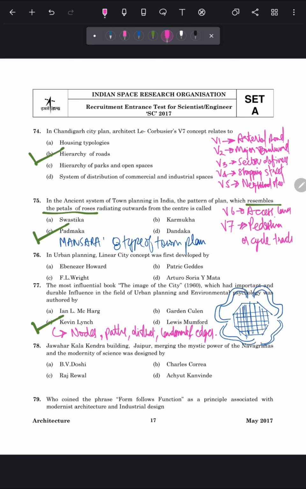Now move to the next question. Jawahar Kala Kendra building, Jaipur, merging the mystic power of the Navgrahas and the modernity of science, was designed by. So Jawahar Kala Kendra was designed by Charles Correa, and some of his other famous works are National Crafts Museum and Bharat Bhavan, Bhopal.